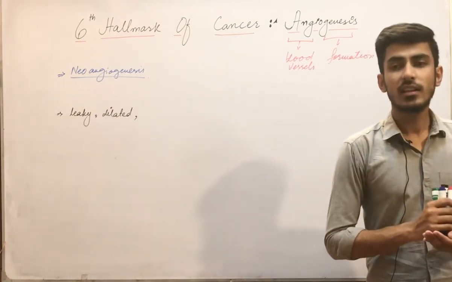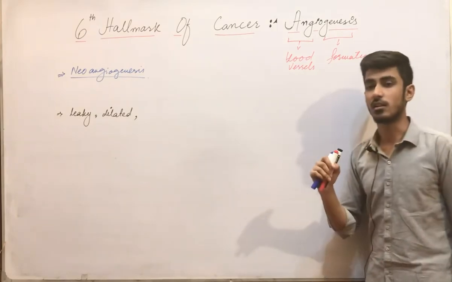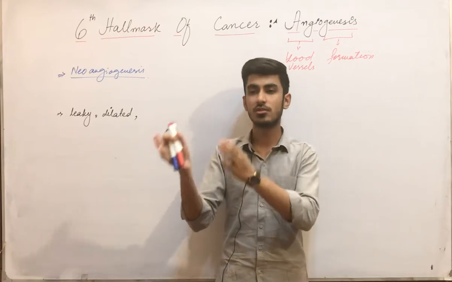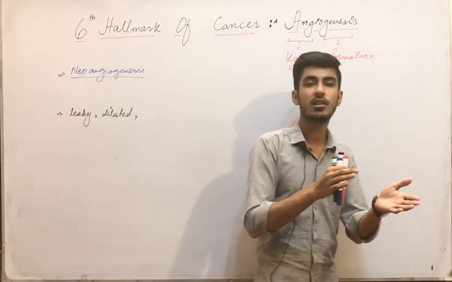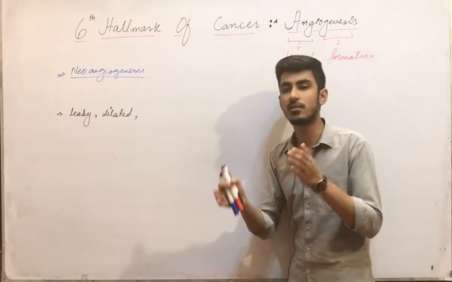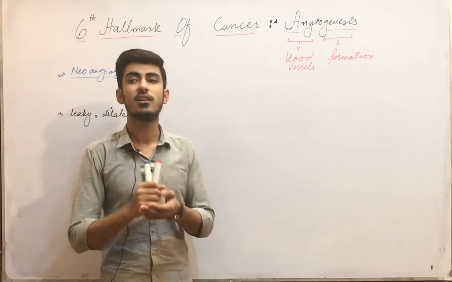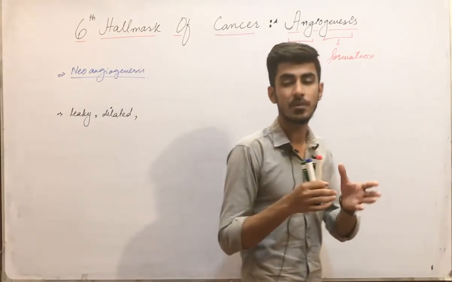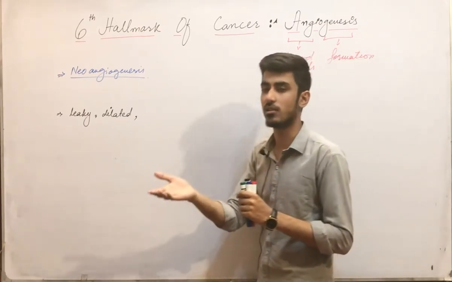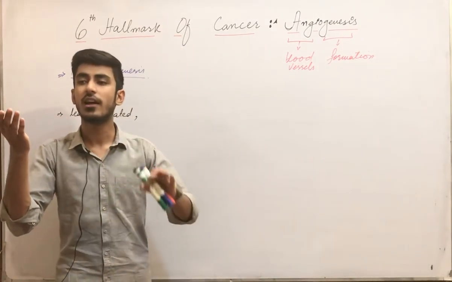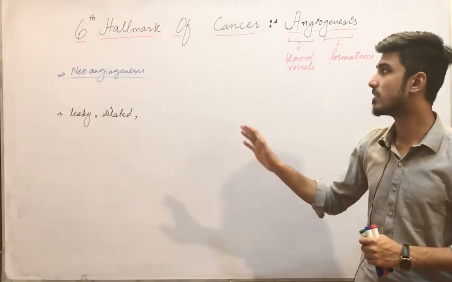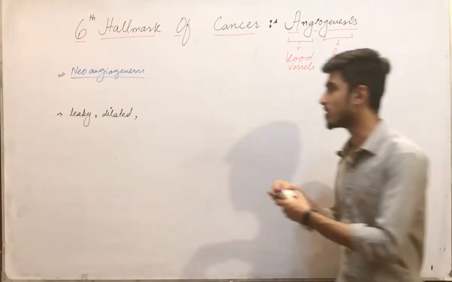Now in cancer, when angiogenesis occurs, what is the process? Normally there is a balance between angiogenic factors and anti-angiogenic factors. But whenever there is the angiogenic switch, what is the angiogenic switch? It is when there is increased production of angiogenic factors and decreased production of anti-angiogenic factors. This is called the angiogenic switch, and in tumor cells this switch occurs.